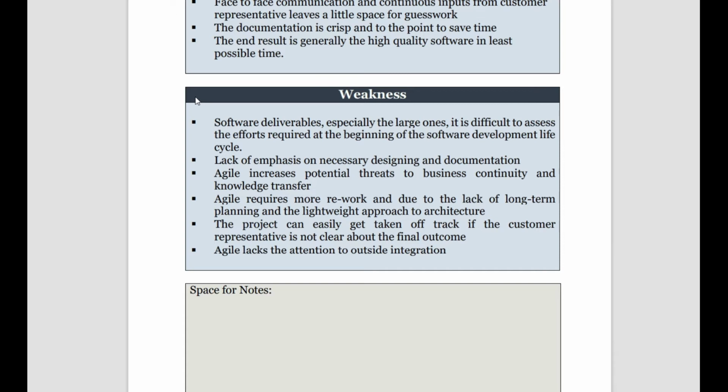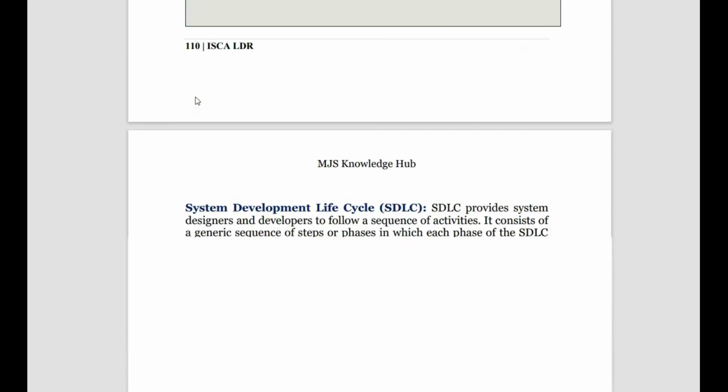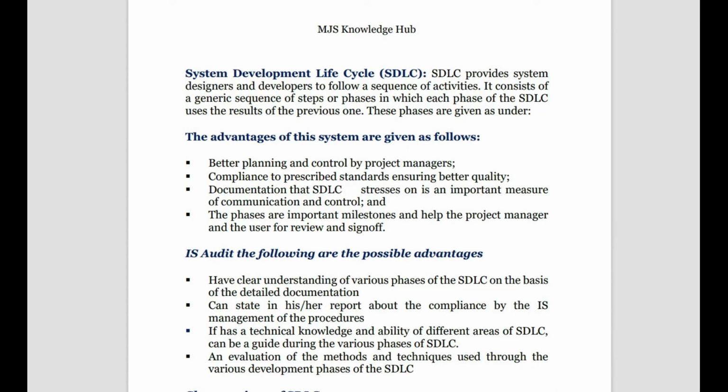Then agile requires more rework due to lack of long-term planning and the heavy involvement of customers. The project can easily be taken off track if the customer representative is not clear as to what the company wants. Then agile lacks attention to outside integration also. So these things make the agile model weak. Okay, so I guess now we can happily go to the MCQs, right?